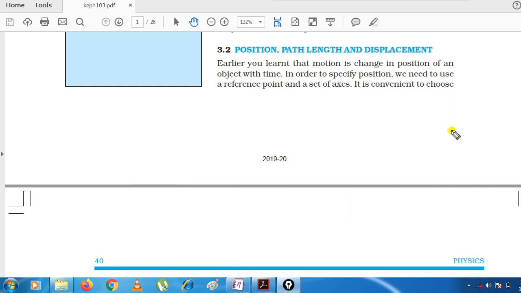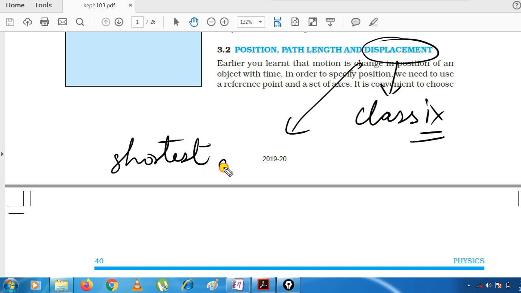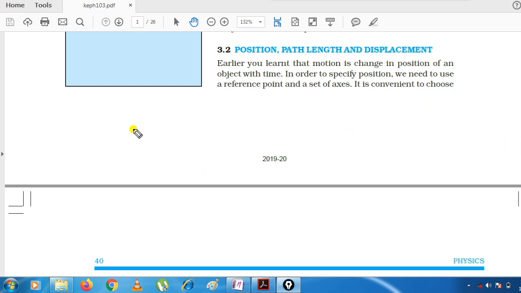Now, after this, a very interesting term is coming here, displacement, about which you already studied in class 9th. You must have heard these words: shortest distance. Shortest distance covered by the body is called displacement. These type of lines you must have heard. So what is displacement exactly? How will we define it?